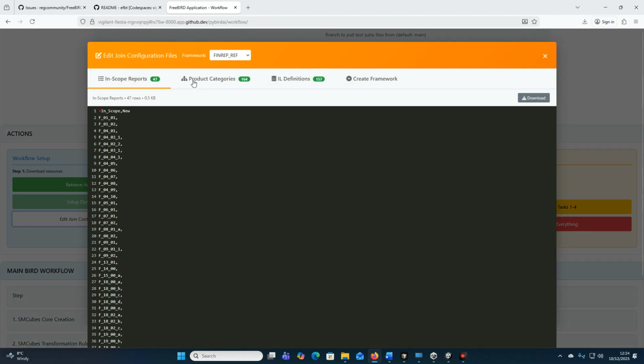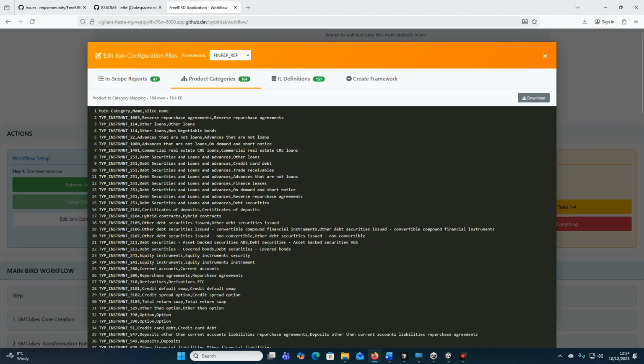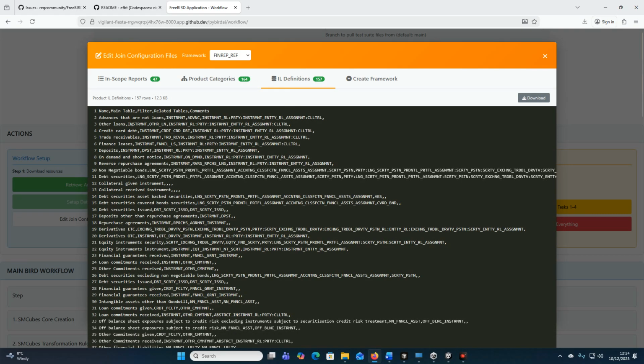We'll just show the tables here. We see we have these product categories. So we say, for example, we have something called other loans, related to type instrument 114, which is a BIRD concept. And we'll say other loans, well, we need to use the instrument table, the instrument role table, party table, etc. So we'll come back to that later.